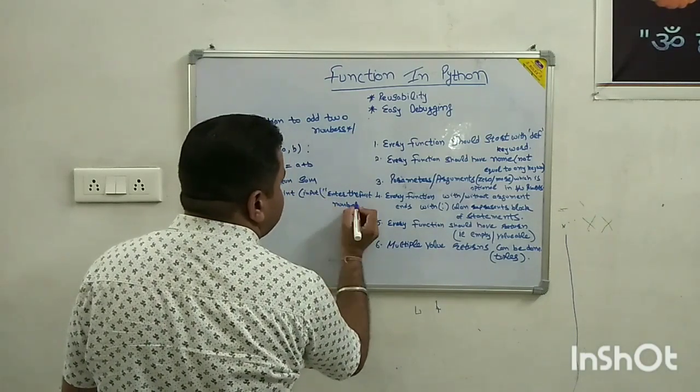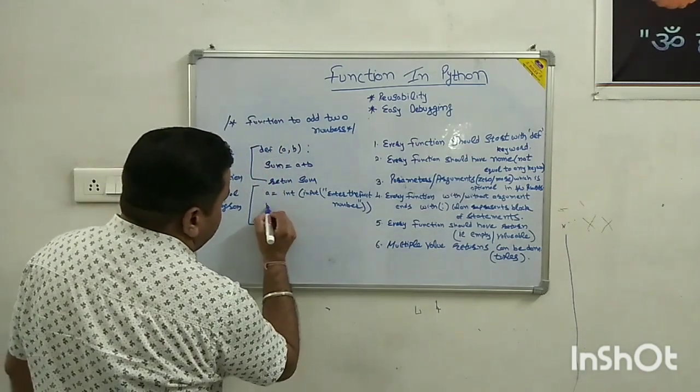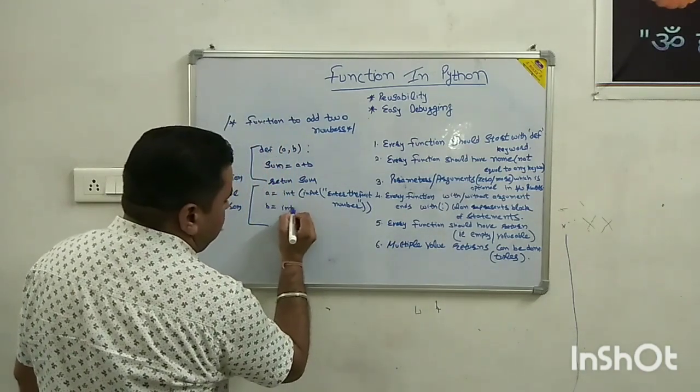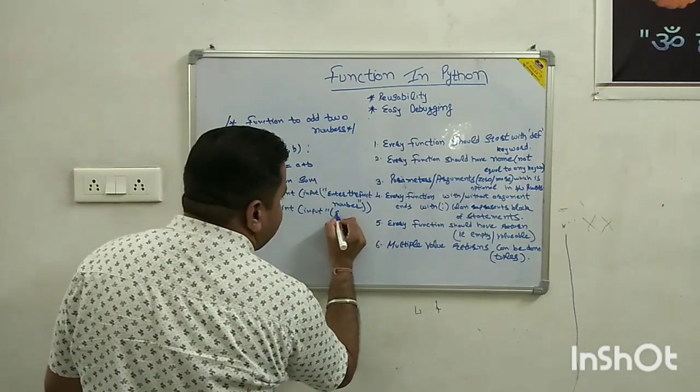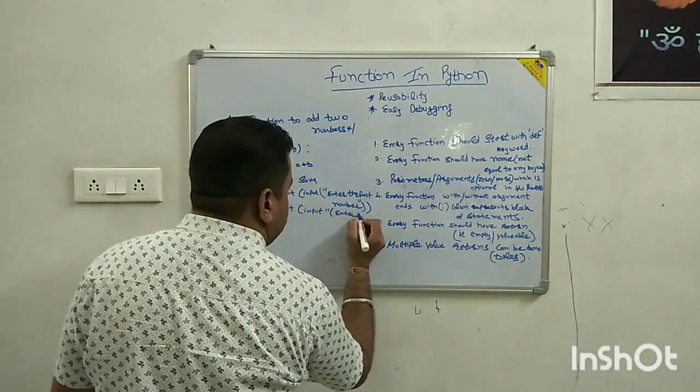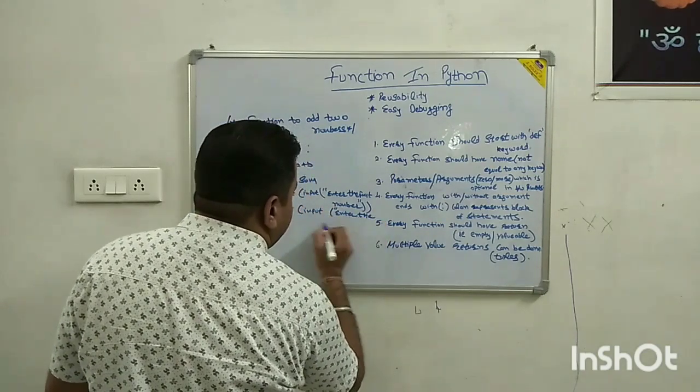Then b is equal to int(input("enter the second number")).